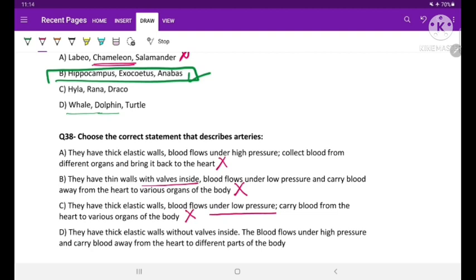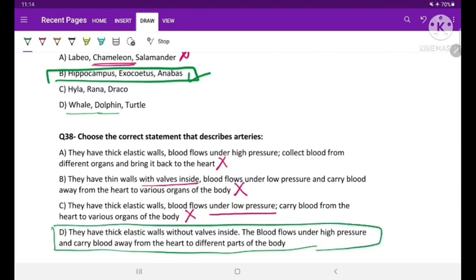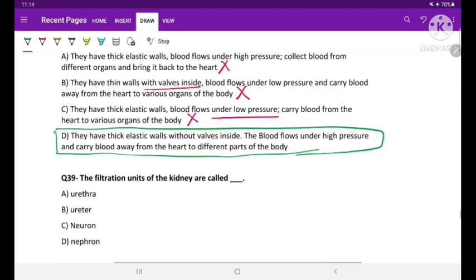Option D is they have thick elastic walls without valves inside. The blood flows under very high pressure and carries blood away from the heart to different parts of the body. So this is the correct option. So option D is the correct answer for this question. Question 39. The filtration units of kidney are nephrons.